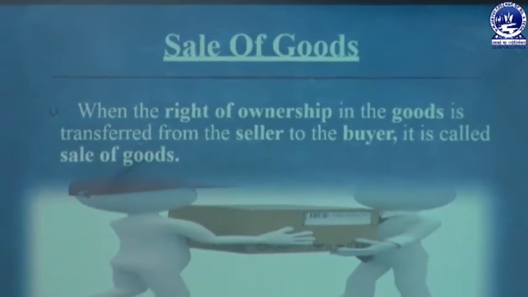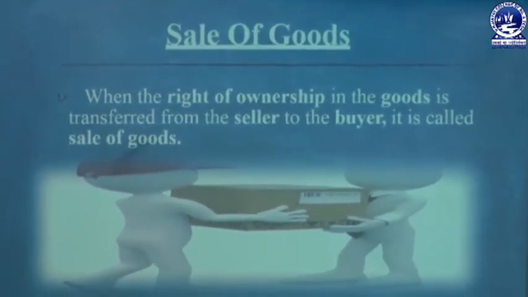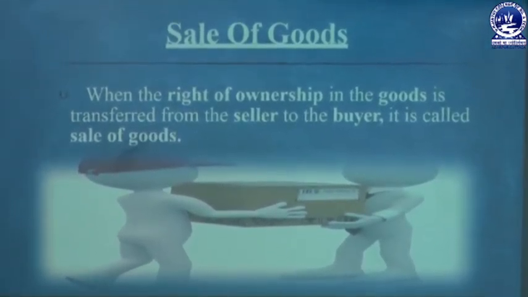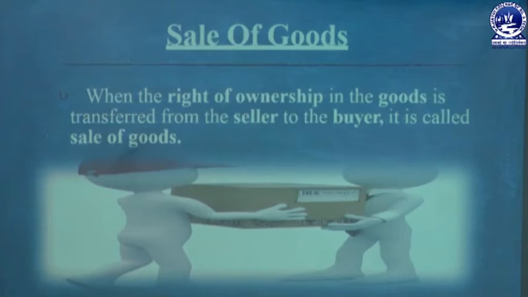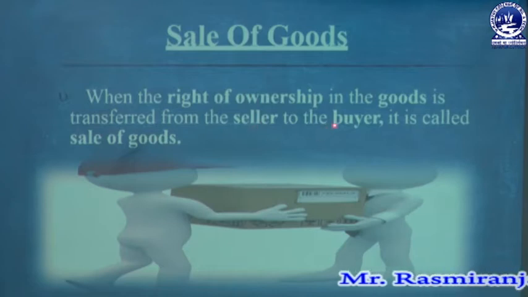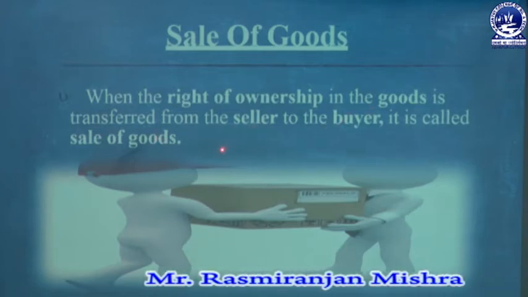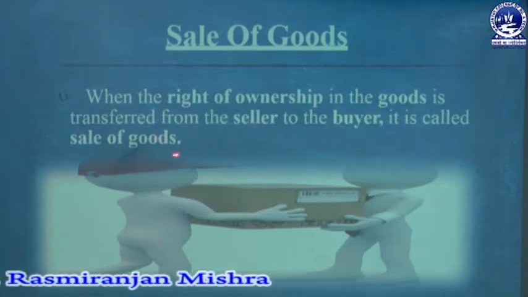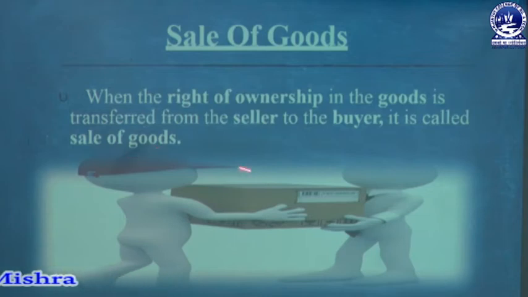So, what is sale of goods? When the right of ownership in the goods is transferred from the seller to the buyer, it is called a sale of goods. So, when the right of ownership is transferred from the hands of the seller to the hands of the buyer, that is called sale of goods.